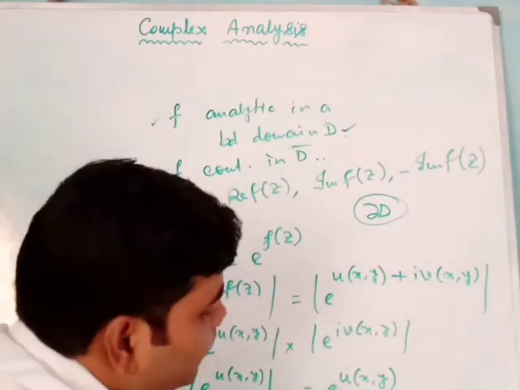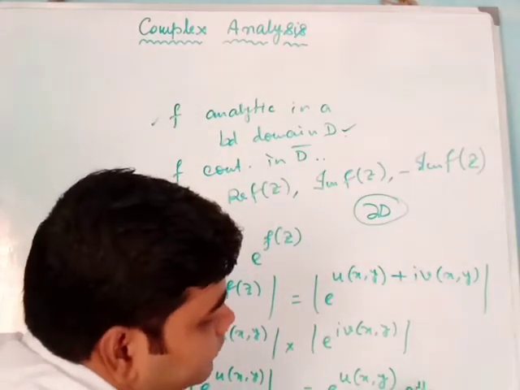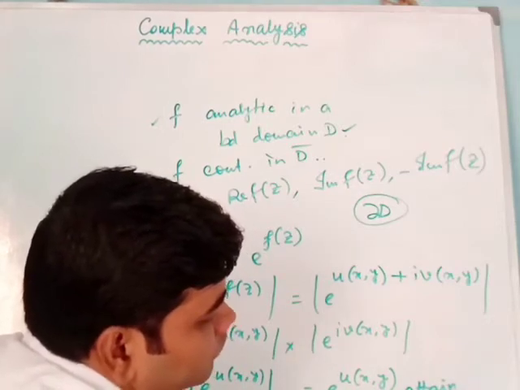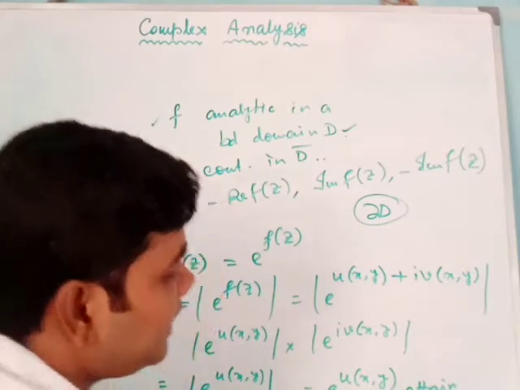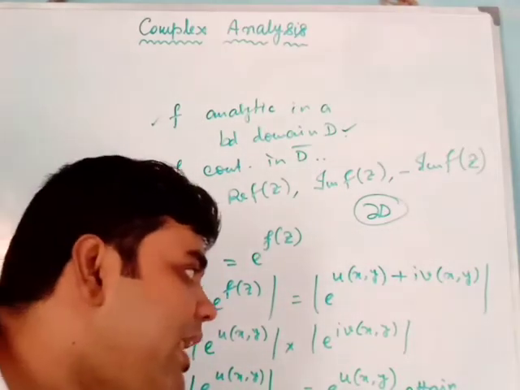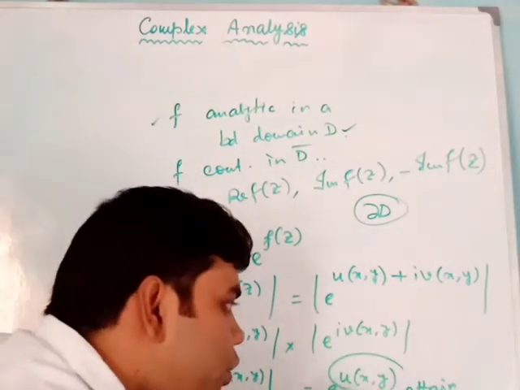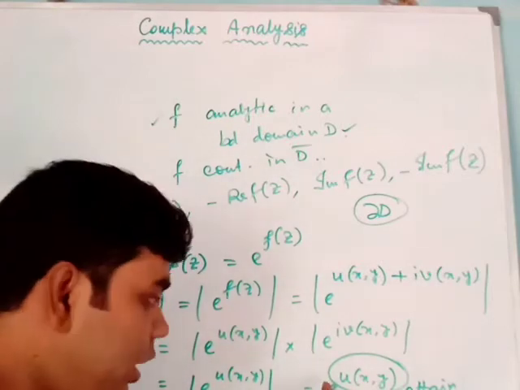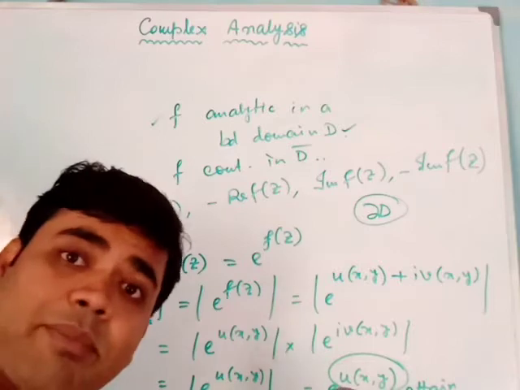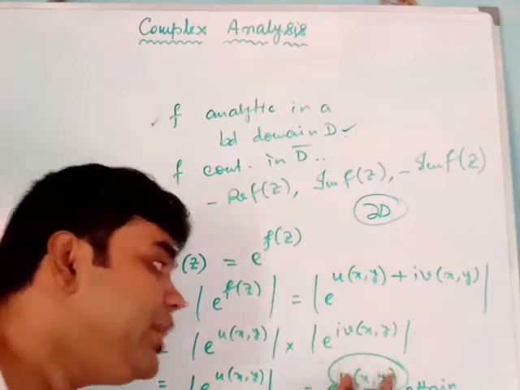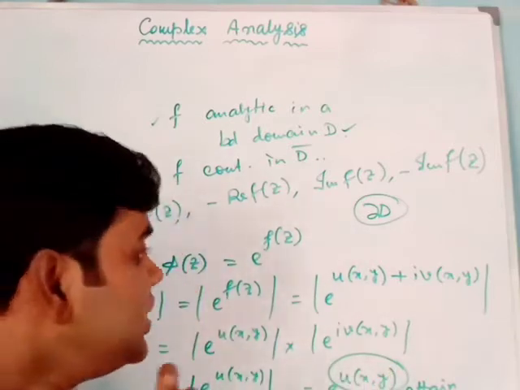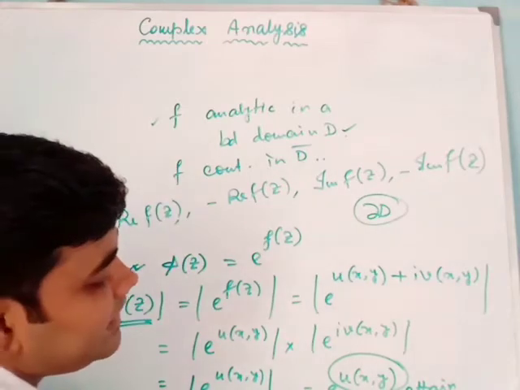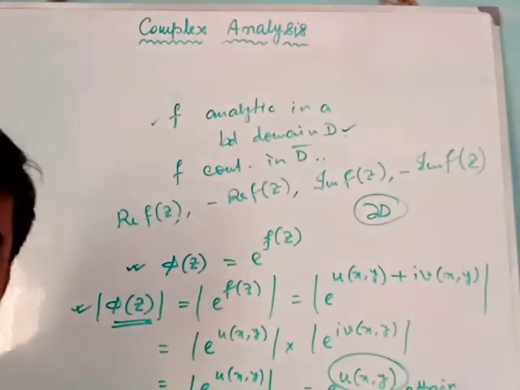So this portion will attain its maximum value on delta D, and if this attains its maximum value on delta D, then u(x,y), since this is the power of e, now e to the power u(x,y) attains the maximum at those points where u(x,y) attains the maximum values, then we can say that u(x,y) will attain its maximum value on delta D. So this is our theorem.